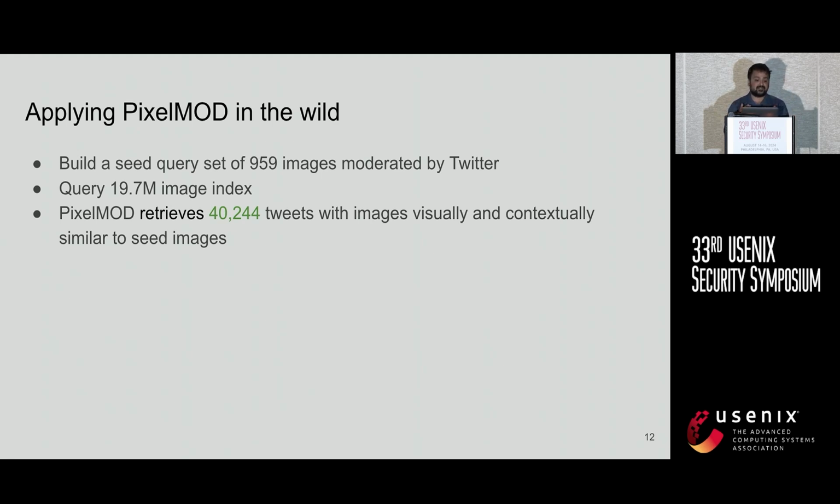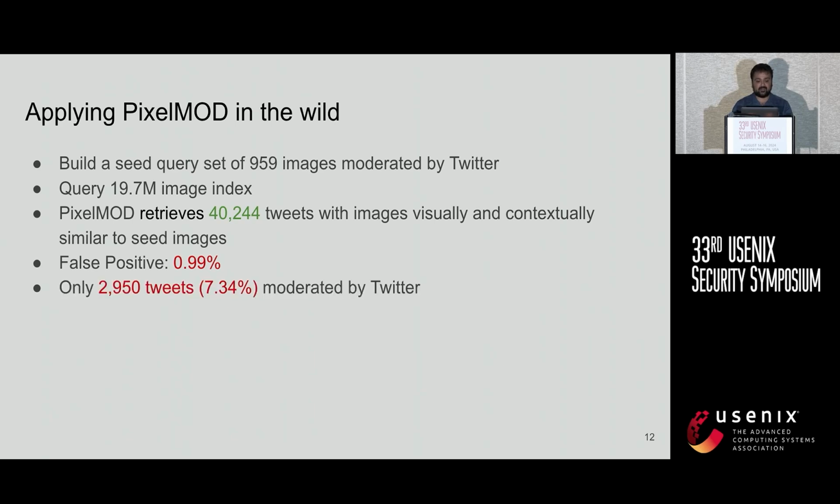By that relation, we expect them to be moderated by Twitter, but before that we also did an additional check on the false positive rate of the system. It was 0.99 percent. Upon checking the metadata of whether Twitter actually flagged these images that are visually and contextually similar to prior images they have already moderated, we found only around 2,950 tweets were flagged by Twitter, which amounts to 7.3 percent.